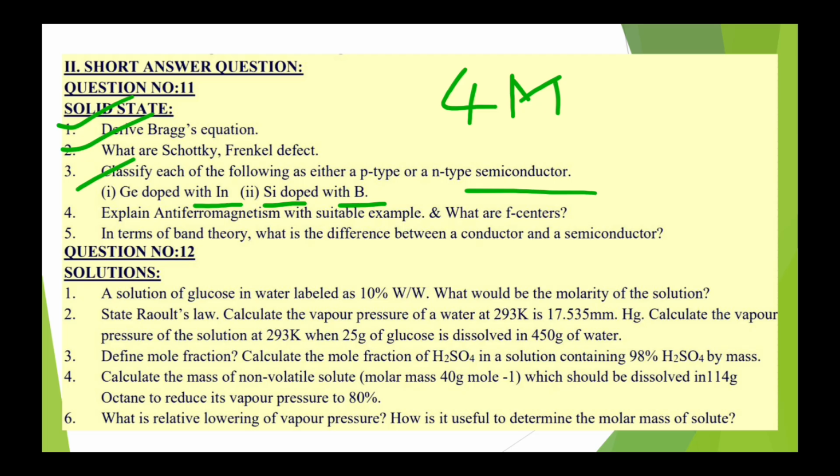Then coming to solutions. The most important question is: what is the relative lowering of vapor pressure, and how is it useful to determine the molar mass of the solute? Then state Raoult's law. Then some questions based on solution formulas, for example glucose solution labeled 10% w/w, what is the molarity of the solution? This type of objective question is also sometimes given. So mainly the RLVP question is most important.